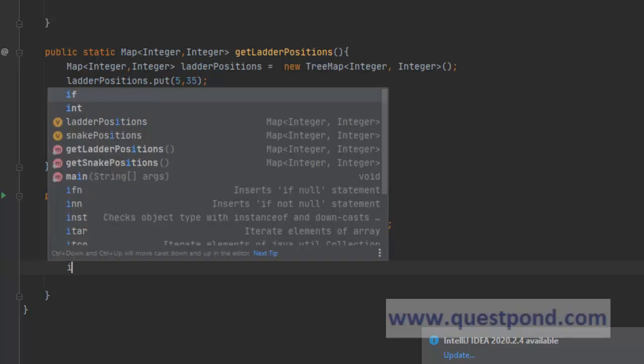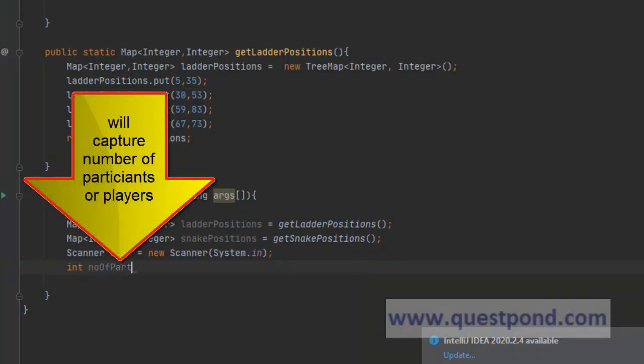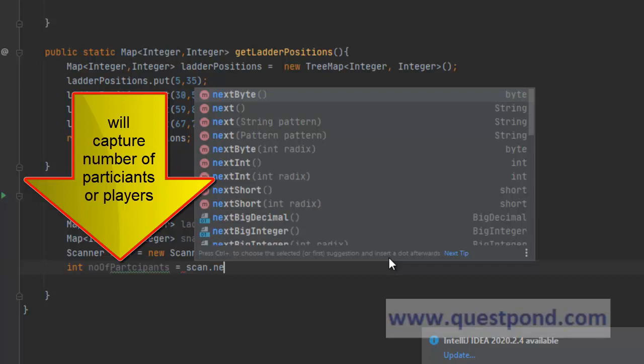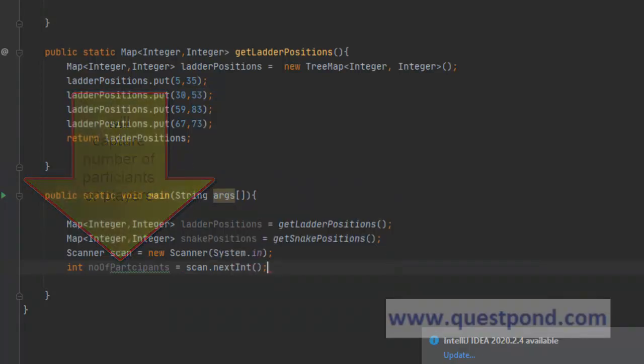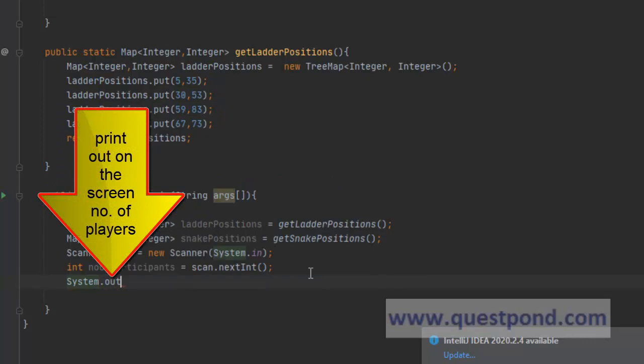And we can get the number of participants, int number of participants, by saying scan.nextInt. Okay, so we can capture the number of participants like this. That way we will get the number of players, and we can just print out the number of players.